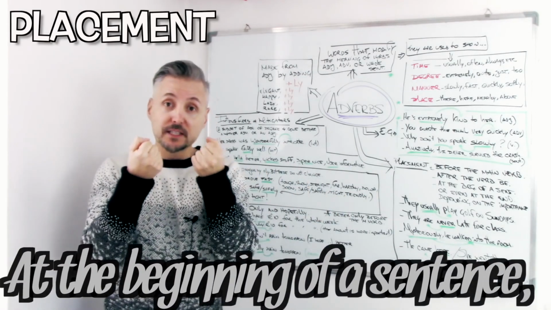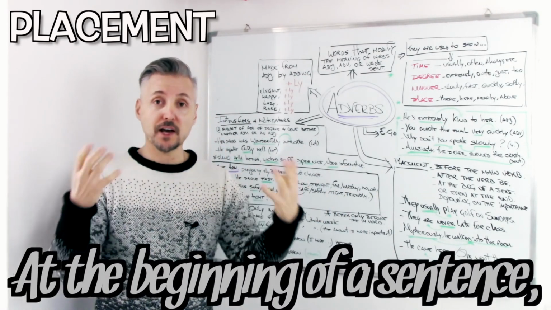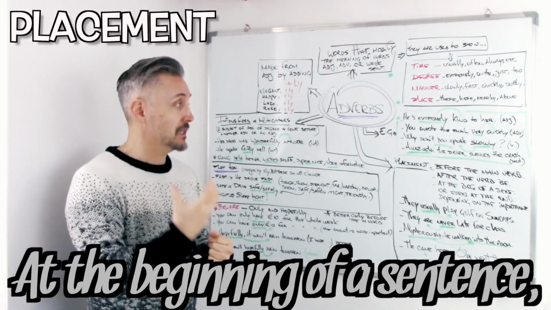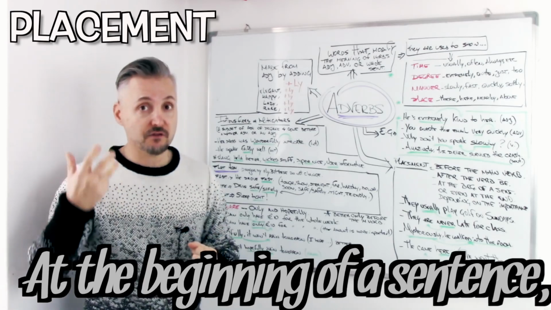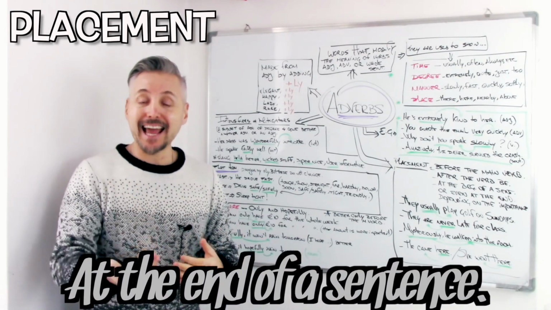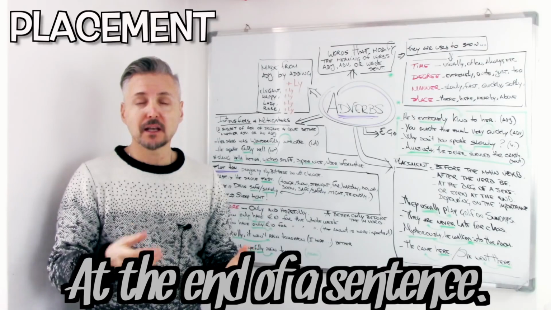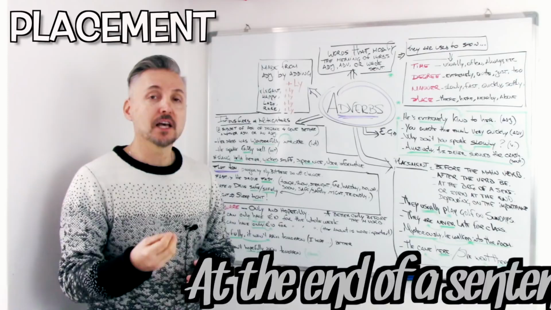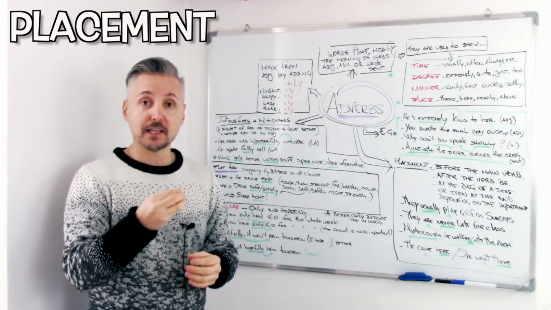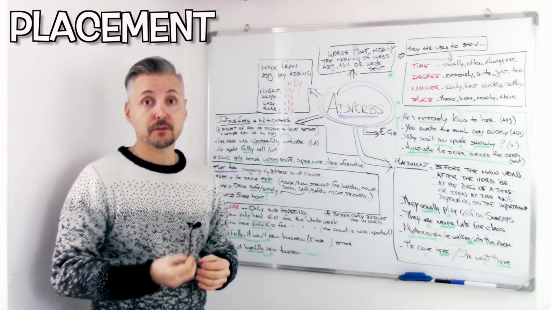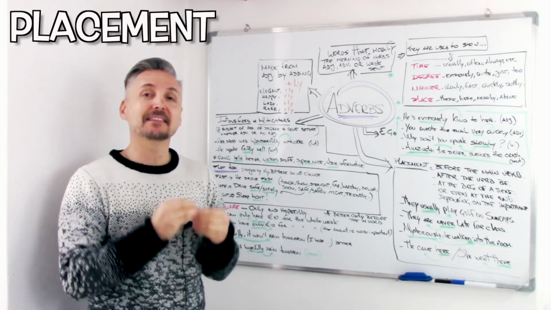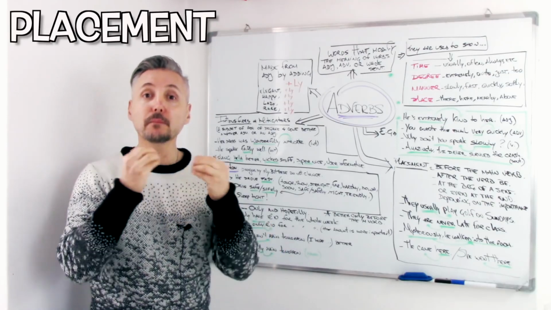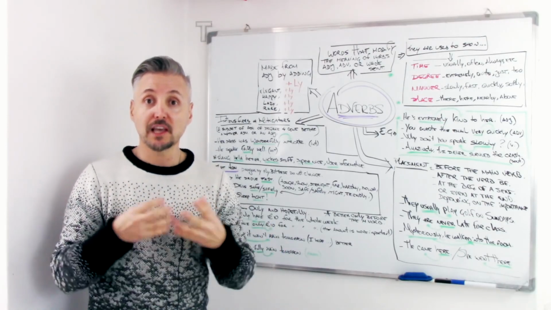At the beginning of a sentence, so if you want to modify the whole sentence, it will be at the beginning, like I said before, amazingly, the driver survived the crash, or even at the end of a sentence. Like my example, why don't you speak slowly? So slowly here modifies the verb, speak, right? And it goes after the verb and at the end of the sentence. So this depends according to the importance you want to give to the adverb.